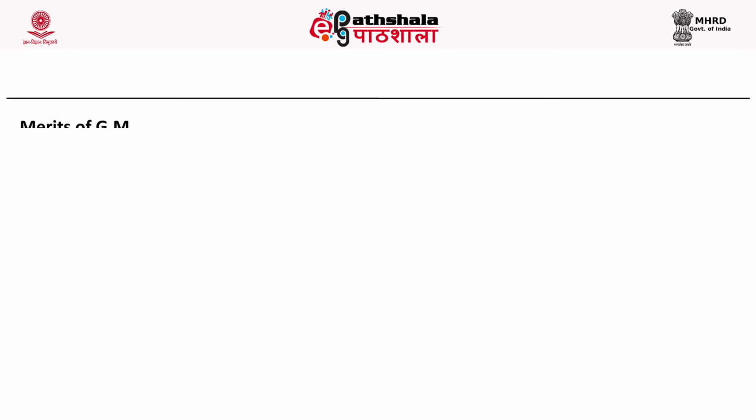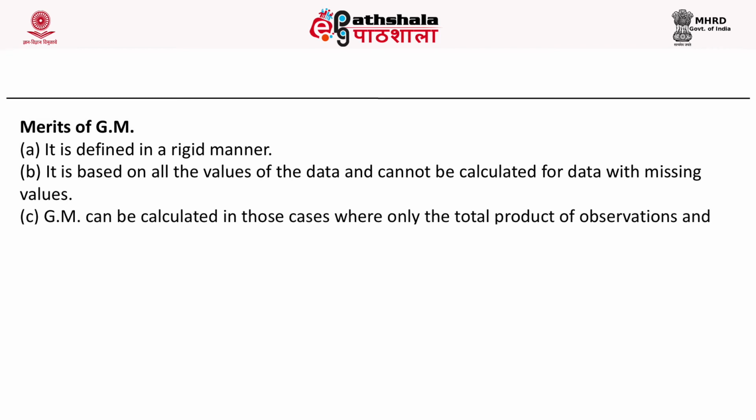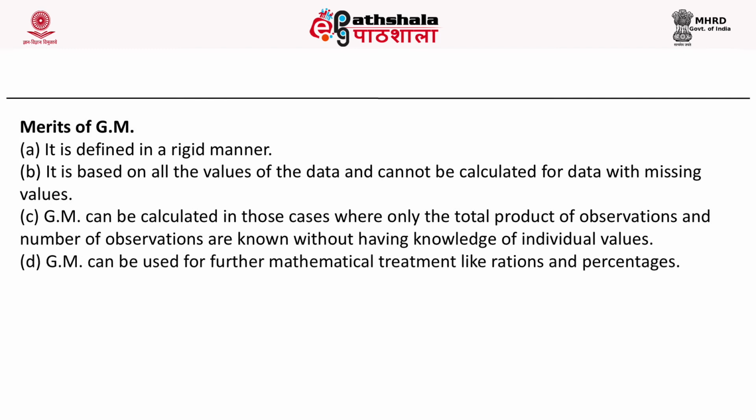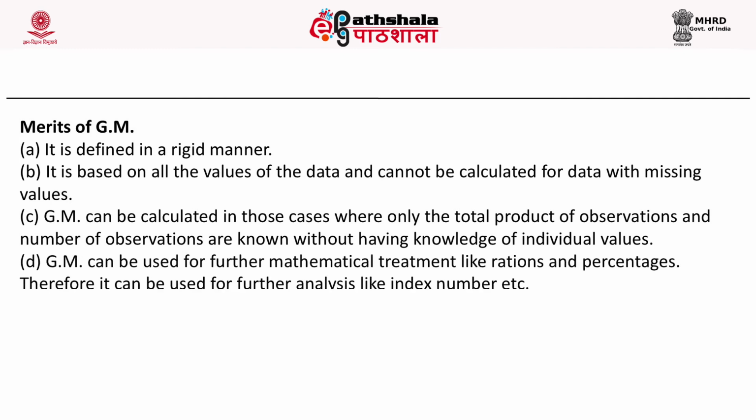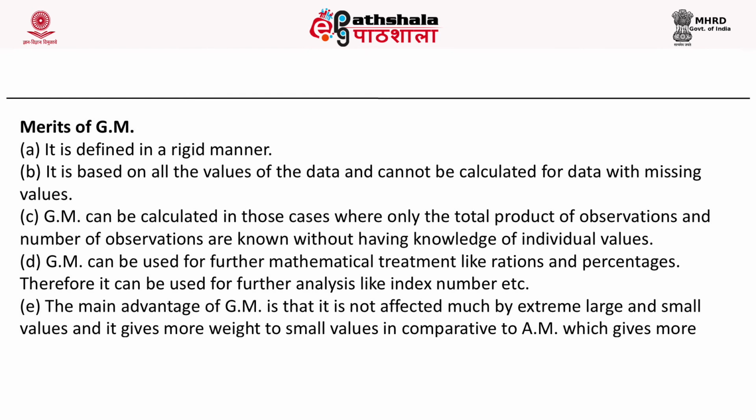Merits of the geometric mean: it is defined in a rigid manner. It is based on all the observations and cannot be calculated for data with missing values. The geometric mean can be calculated in those cases where only the total product of observations and the number of observations are known, without knowledge of individual values. It can be used for further mathematical treatment like ratios and percentages. Therefore, it can be used for further analysis like index numbers, etc.